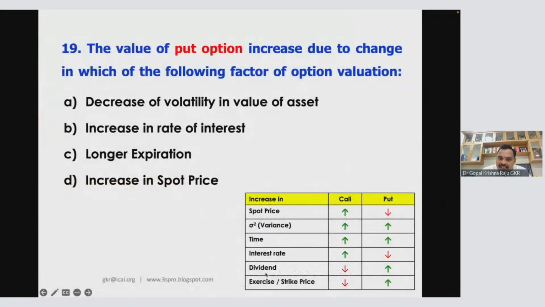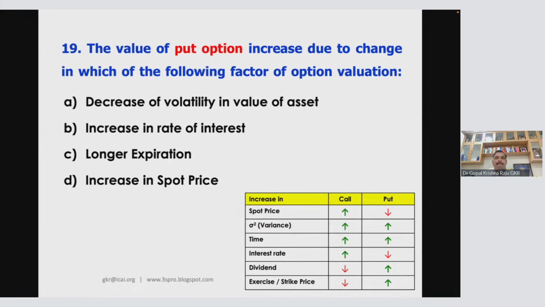If there is an increase in dividend, call price will come down. Why? He gets income. If there is a cost of 9 rupees, dividend is 1 rupee. He already receives it. Why should he get 9 from him? So 1 he has already received, no? So he will only get the difference of 8 from the call holder. This is a concept. Each and every concept, try to break down the reason why it is increasing, why it is